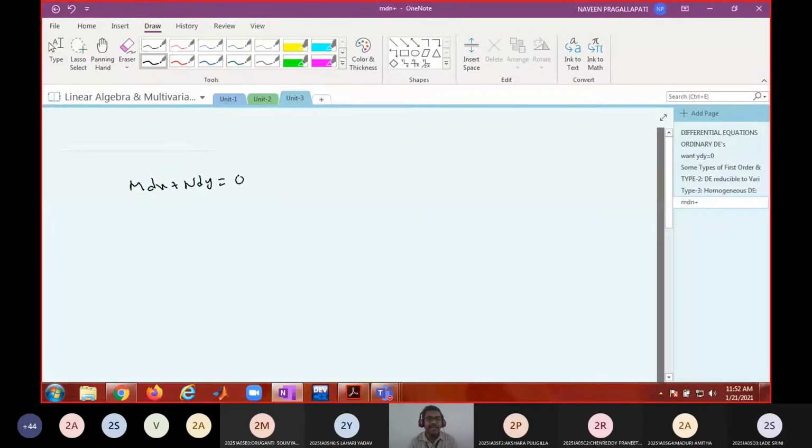Now I said M dx plus N dy can always be written as dy by dx equal to f of x comma y and vice versa, right? Now I told you when this form of the differential equation is homogeneous. Now can you say when this form of the differential equation is homogeneous DE?